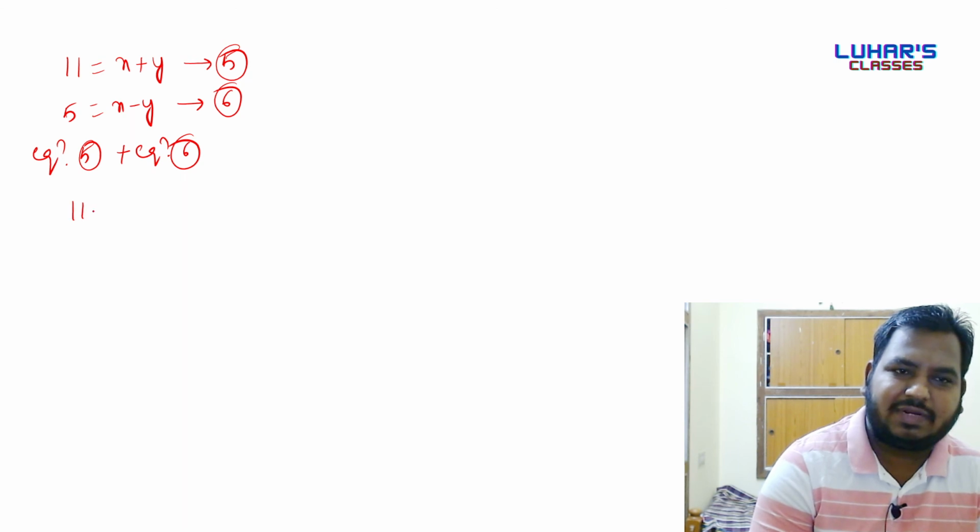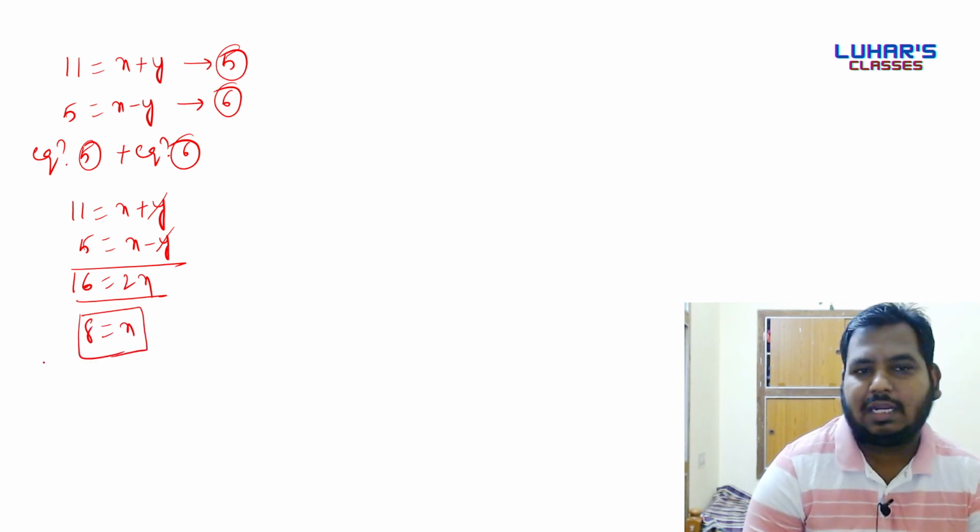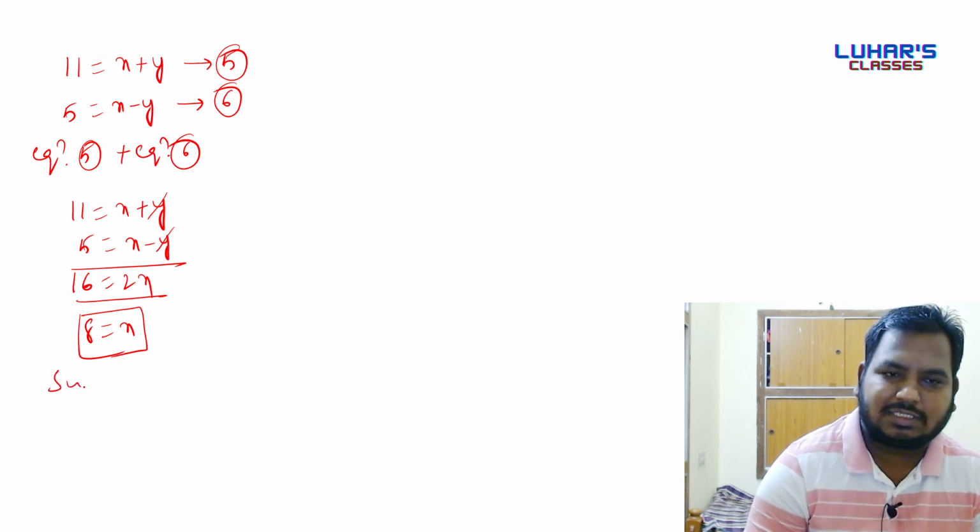Equation 5 is 11 is equals to x plus y. Equation number 6 is 5 is equals to x minus y. If I add both of them, 11 plus 5 is 16. Plus y minus y get cancelled. We'll have 2x. So 8 is equals to x. Okay. Now we'll find the value of y. Substitute x is equals to 8 in equation number 5.